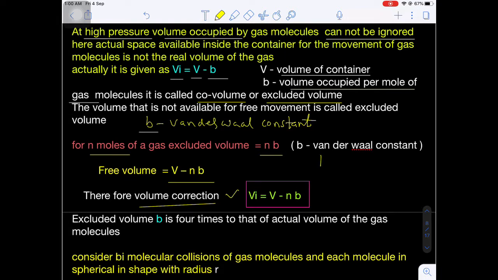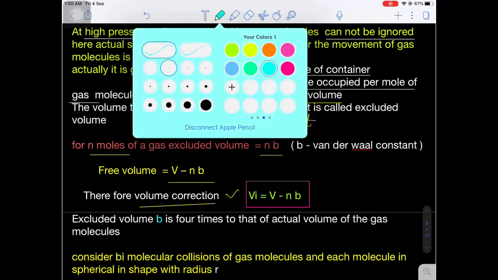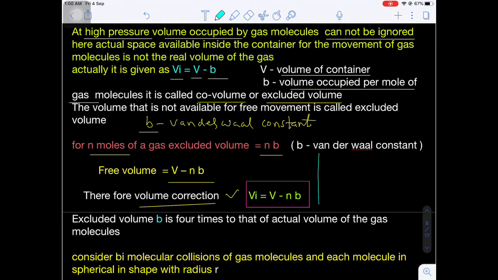So what is the ideal gas equation here? We have PV is equal to nRT. In PV is equal to nRT, now I am making a correction in the volume. Now the volume changes into V minus nB instead of V. Are you getting my point? So this is called volume correction. This is called what? Volume correction.